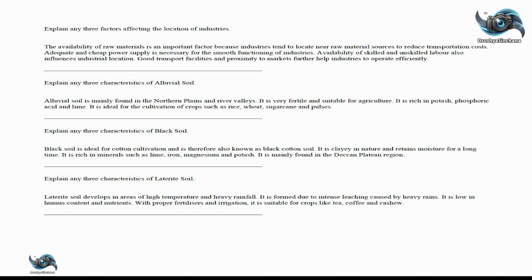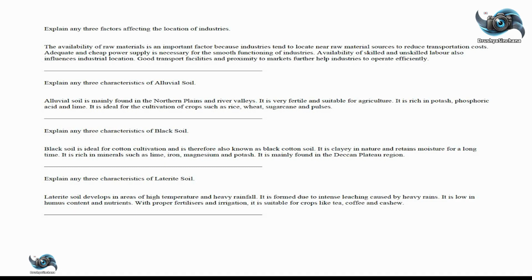Explain any 3 characteristics of alluvial soil. Alluvial soil is mainly found in the northern plains and river valleys. It is very fertile and suitable for agriculture. It is rich in potash, phosphoric acid, and lime. It is ideal for the cultivation of crops such as rice, wheat, sugarcane, and pulses. Explain any 3 characteristics of black soil.